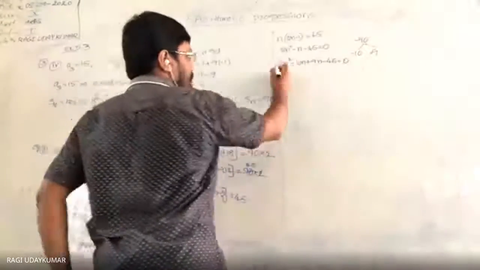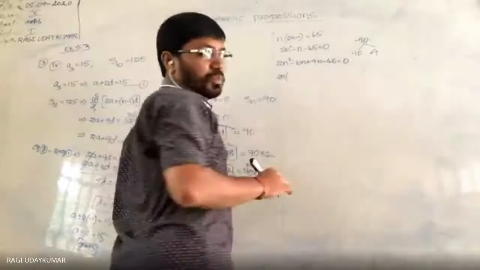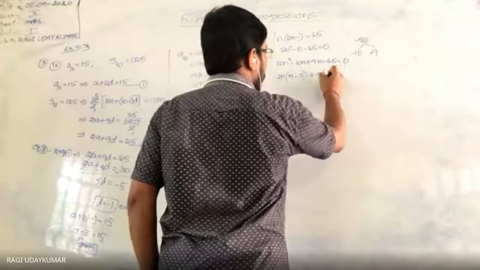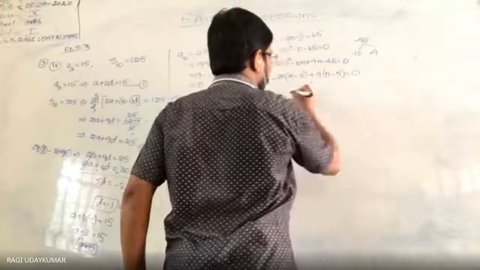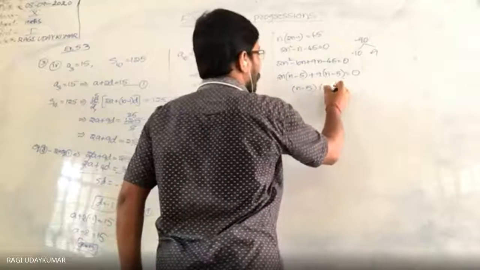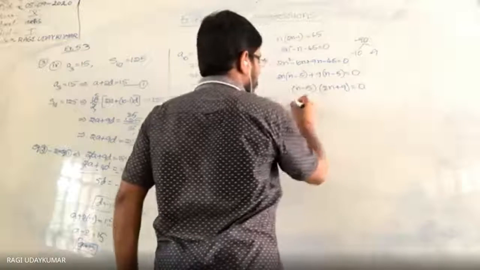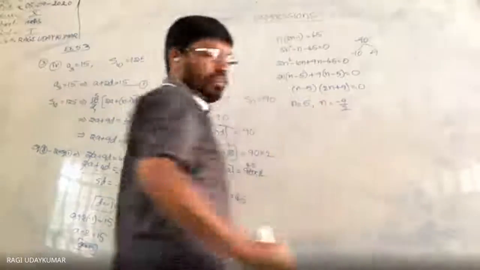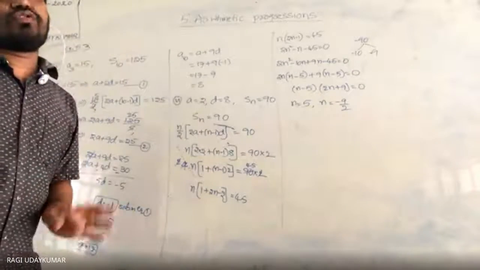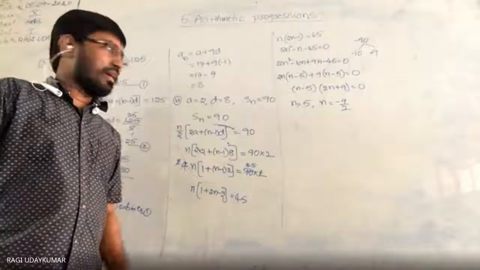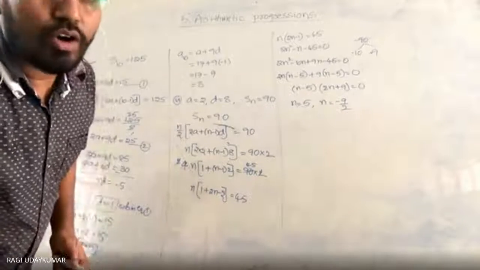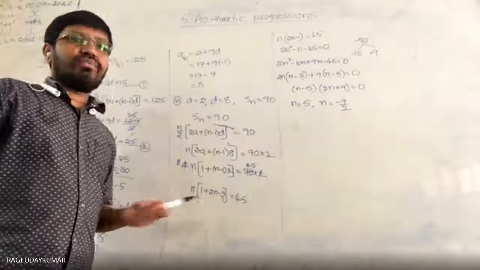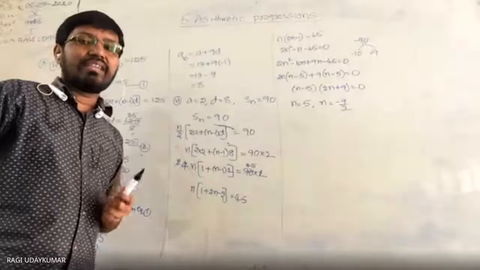Factorization I did. From this, if you take 2n common, 2n into (n minus 5) plus 9 into (n minus 5) is equal to 0. So (n minus 5) into (2n plus 9) is equal to 0. n is equal to 5 or n is equal to minus 9 by 2. After writing this, most of the students will leave the answer like this, because the question is asking you to find n, obviously. What is it asking you to find out here? n. The n value is 5 and minus 9 by 2. But minus 9 by 2 is not possible.